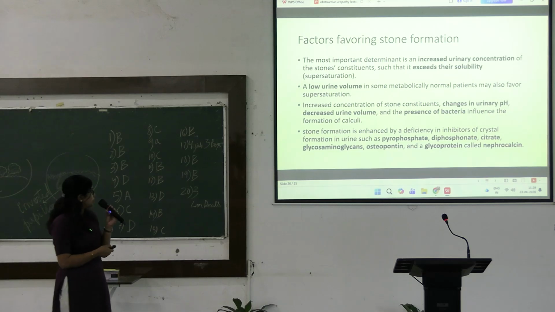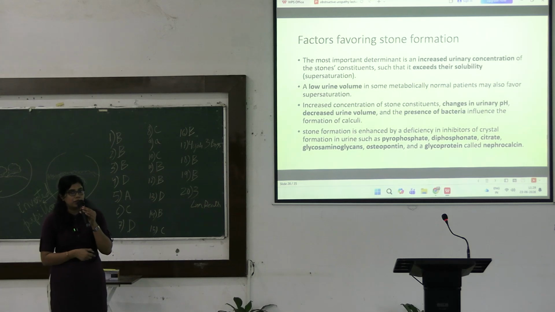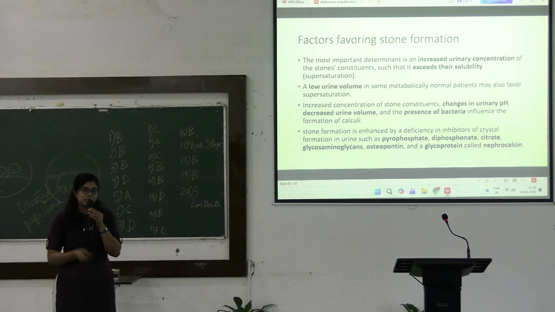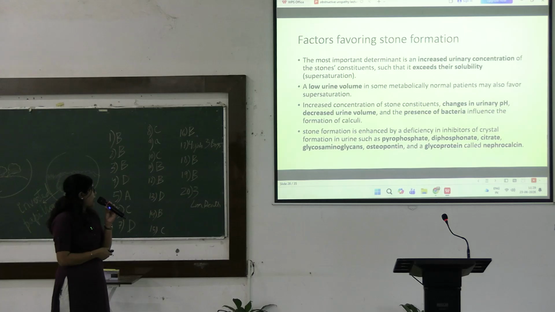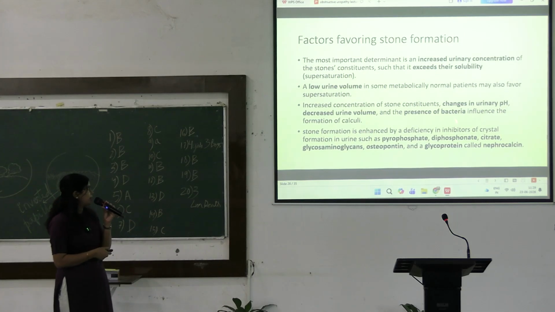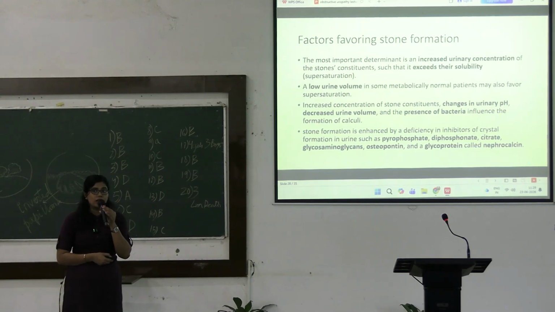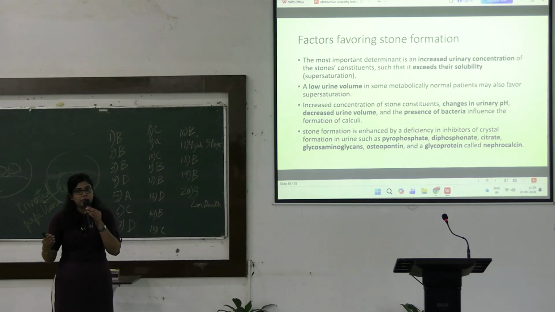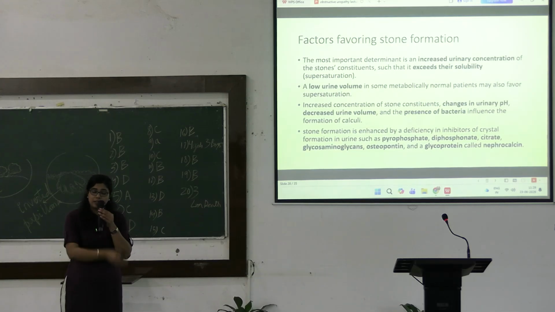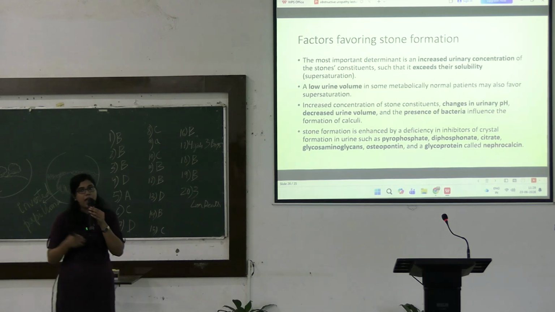Another important cause is low urine volume. In certain metabolically normal patients where the calcium level in blood is not exceeding the normal range, we can still see calcium stones, and that is due to their decreased urine output. It can also be due to increased concentration of stone constituents and changes in the urinary pH. As we saw, certain stones are more prone to form in acidic urinary pH, and certain stones are more prone to form in alkaline urinary pH.